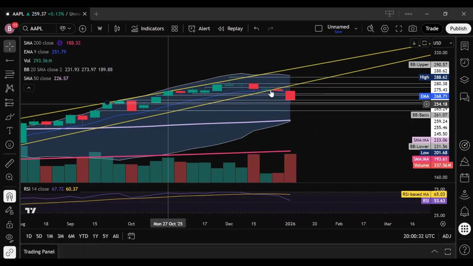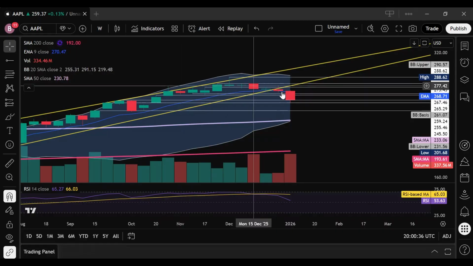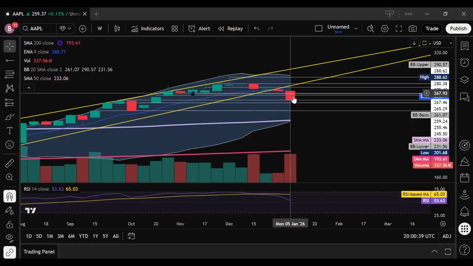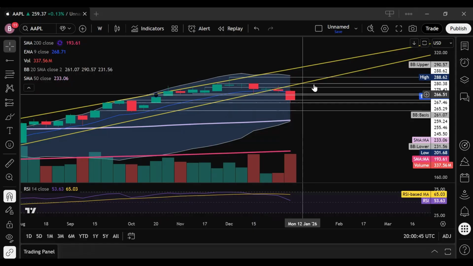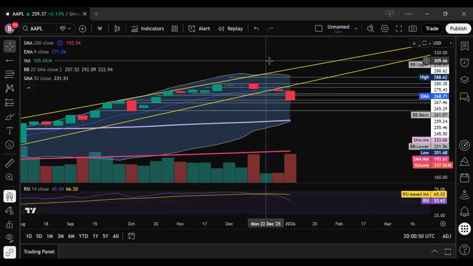So a little bit of a breakout to the downside of this overall trend from about two weeks ago, and this week is obviously just a continuation of that. These trend lines are basically going to be null and void unless we do get a nice little pop. But for right now, we're watching 265, 267, 268 on the upside. Downside, we're looking at 259, 255, and that 231 area.